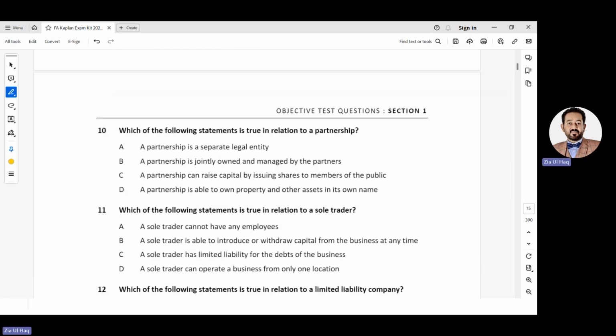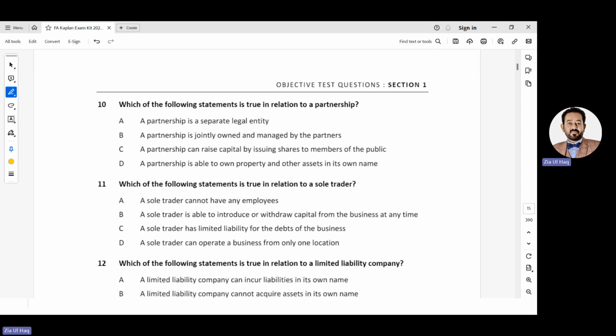Number 10. Which of the following statements is true in relation to a partnership? A partnership is a separate legal entity. No, a company is a separate legal entity. A partnership is jointly owned and managed by partners. Yes, jointly owned and managed by partners. A partnership can raise capital by issuing shares. No, a company can issue shares. A partnership is able to own property and other assets in its own name. No, they are in the names of the partners, the owners. That's why the owners' liability is unlimited. So option B is correct.